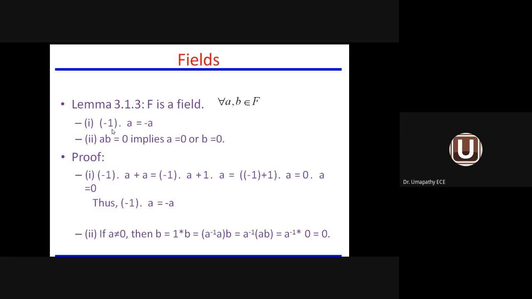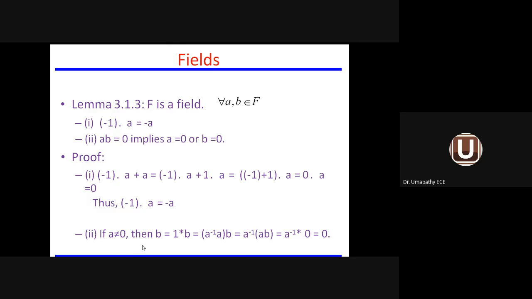So minus 1 into A. They have given the proof: minus 1 dot A plus A equals minus 1 into A plus 1 dot A. So we take A common: minus 1 plus 1 equals 0, so 0 dot A equals 0. Thus minus 1 into A equals minus A.